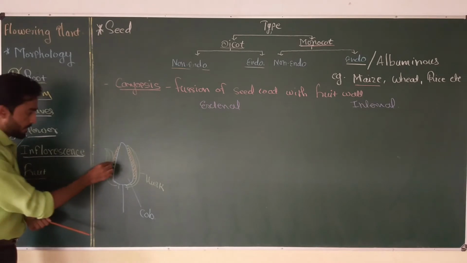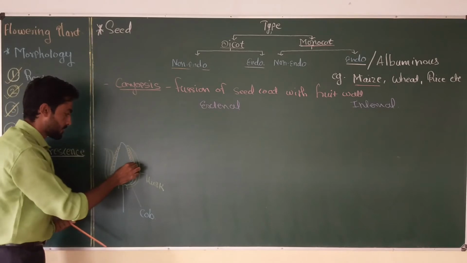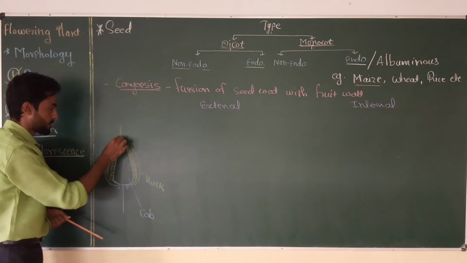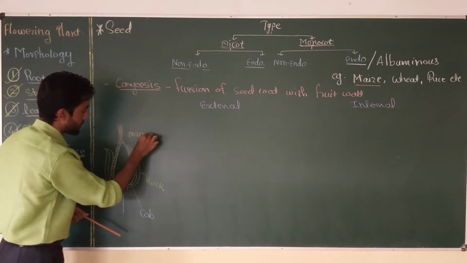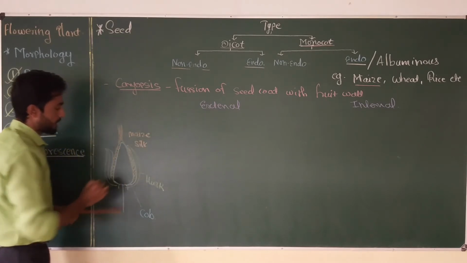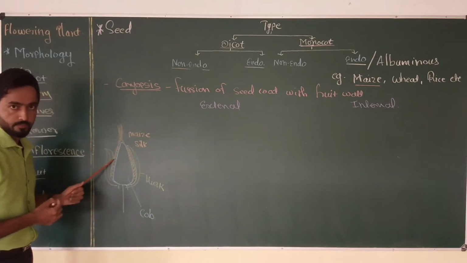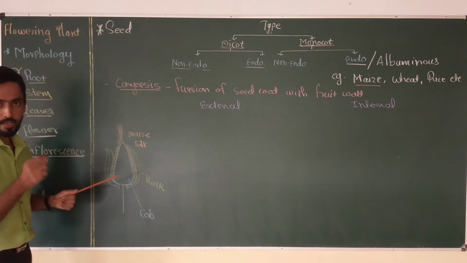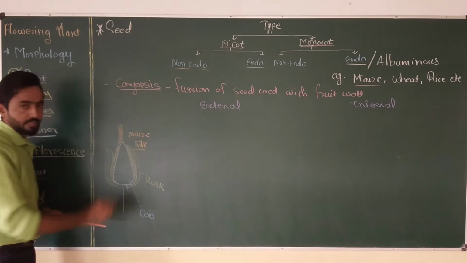Then from each seed a hair-like thin thread arises that runs like this and comes out of the husk, and these thread-like structures are called maize silk. They are nothing but the style and stigma which arise from every seed. Actually maize seed is nothing but the grain, that is caryopsis type of fruit, and it contains its own style and stigma, which is nothing but the maize silk.